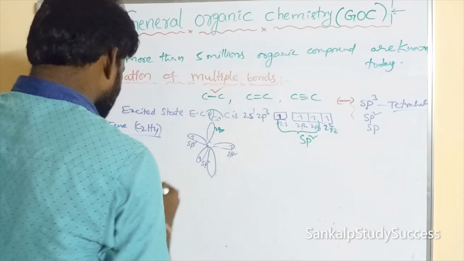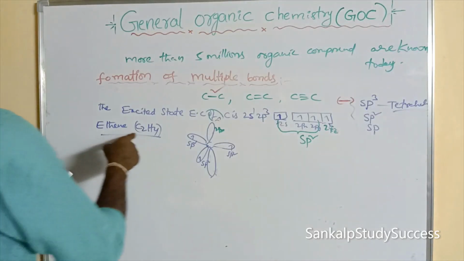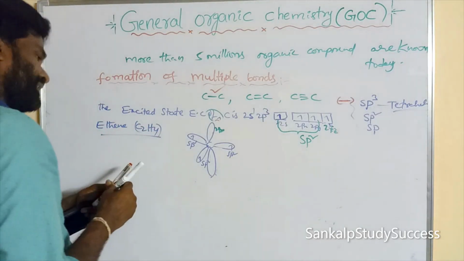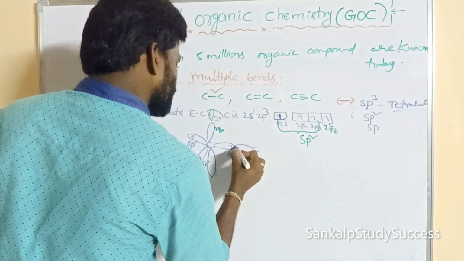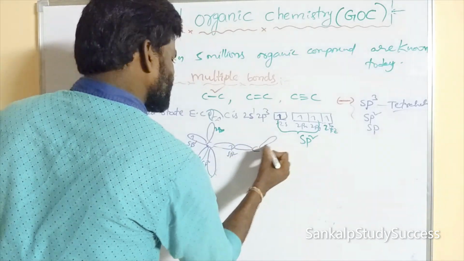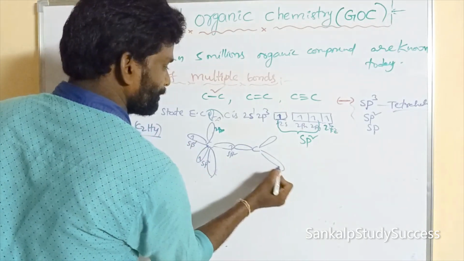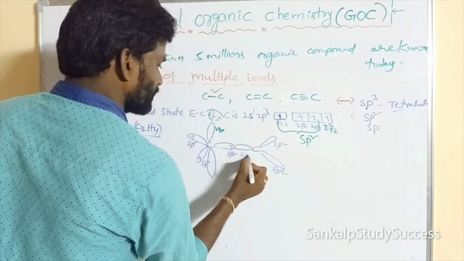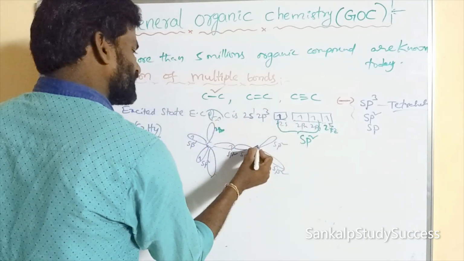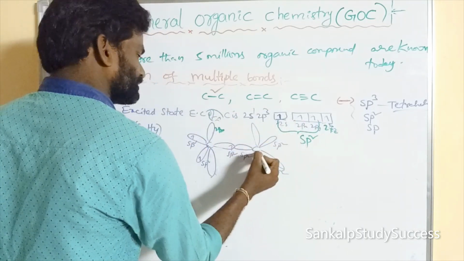Here there are 2 carbons. We can write the same for the other carbon, which also undergoes sp2 hybridization to give 3 sp2 hybrid orbitals, and it also has a 2pz orbital.